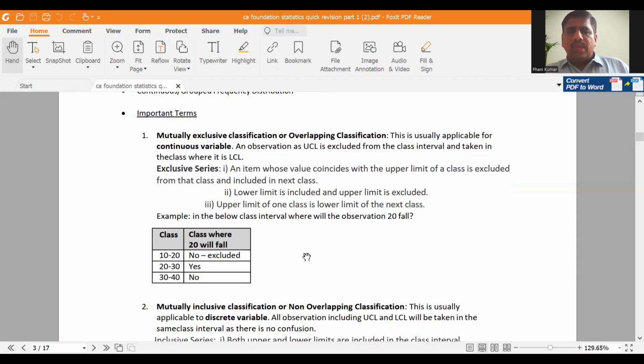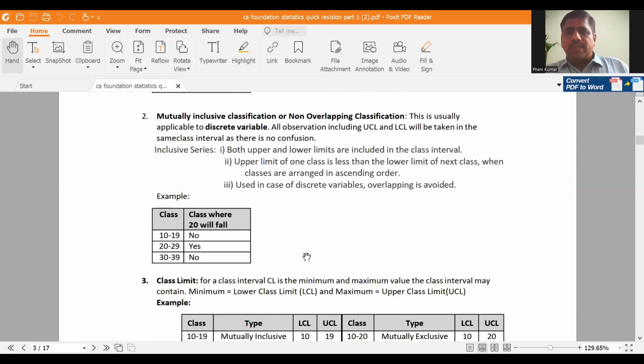Next, coming to mutually inclusive or non-overlapping inclusive series. Inclusive series means what are the main points you have to remember? Every class upper limit will not coincide with the lower limit of the next class. Suppose 10 to 19, 20 to 29. 19 and 20 are not equal. That series is inclusive series. So in this inclusive series, both lower limit and upper limit are included in the same class. That means in 10 to 19, if there is 10 in the value and 19 also in the value, both limits are included in the same class only. That is known as inclusive series. So both upper and lower limits are included in the class interval.